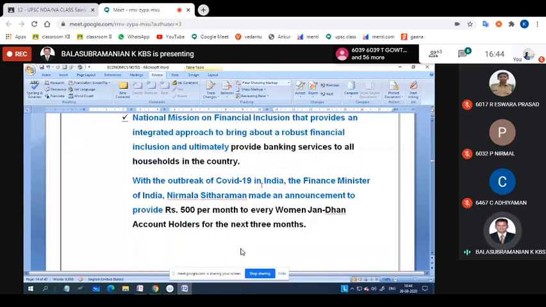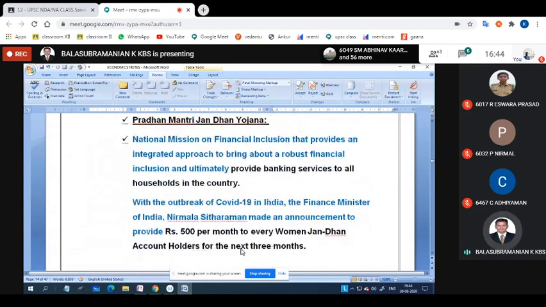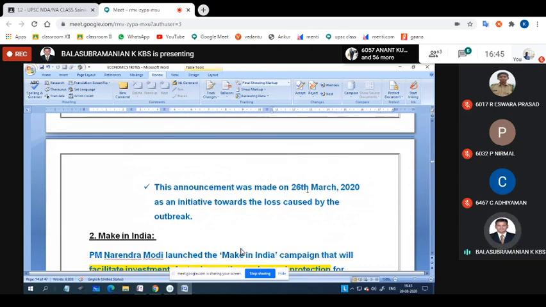With the outbreak of COVID-19 in India, latest information, the finance minister of India, Nirmala Sitharaman, made an announcement to provide rupees 500 per month to every woman Jan Dhan account holder for the next 3 years. Did you understand? It is the latest information. You may ask, sir, when was it implemented? Here also I have made another tabular column, which will be in the study materials. Did you understand this one, boys? Okay. This announcement was made on 26 March 2020 recently, as an initiative towards the loss caused by the outbreak.